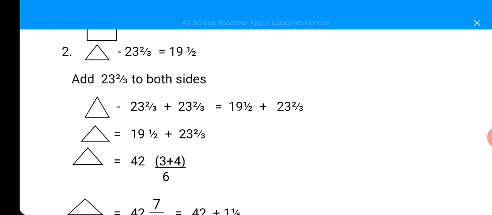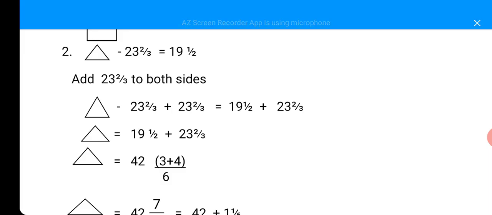So now, to get your triangle, you are going to find the LCM. Look at your denominators. You have 2 and 3 as your denominators. You find the LCM of 2 and 3, that will give you 6. How many 2s in 6? That will give you 3. You multiply it by 1 up, that will give you 3. Plus, how many 3s in 6? That will give you 2. Multiply by 2 up, that will give you 4.